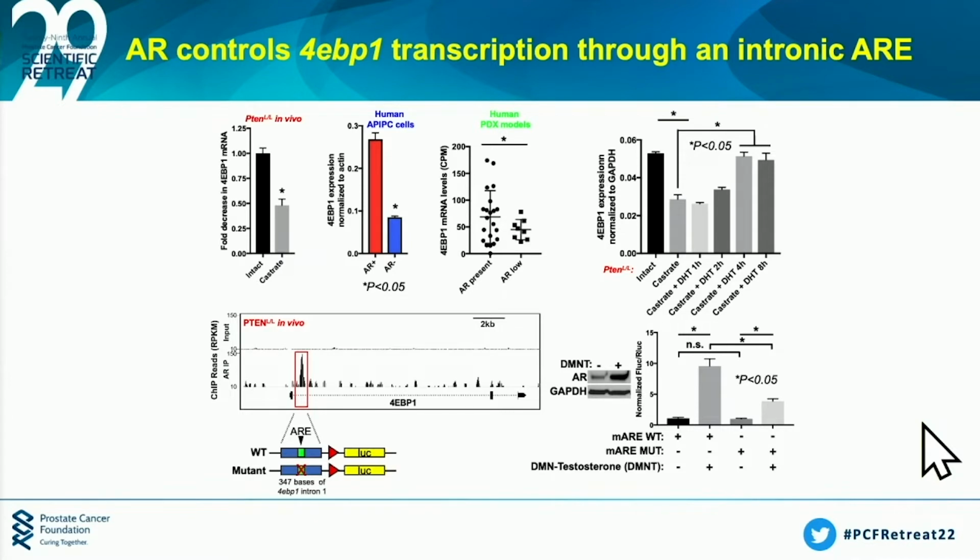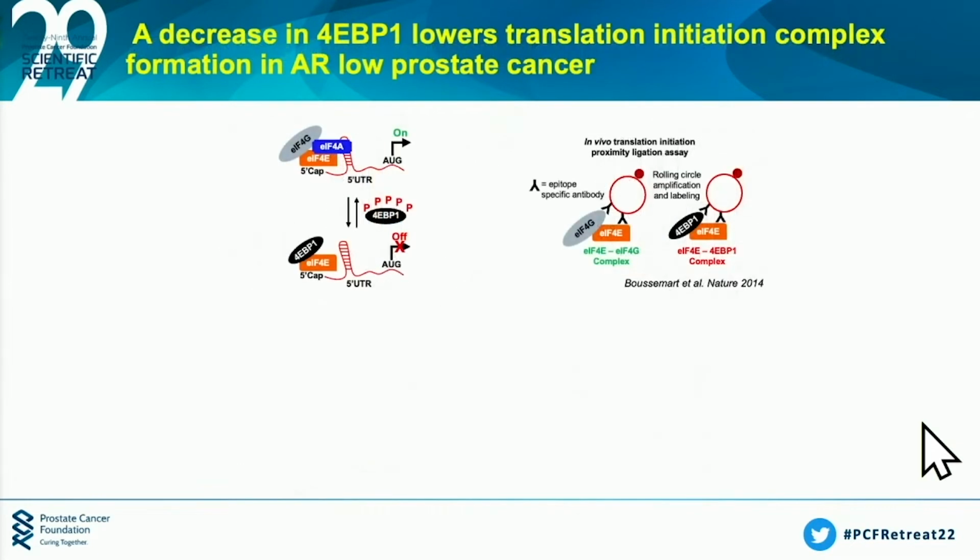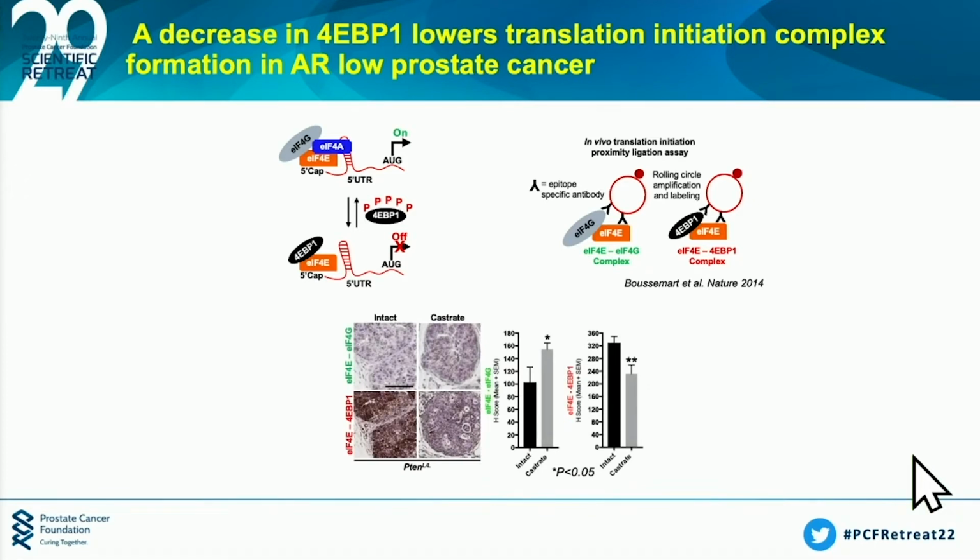Now, given these particular findings, we were very interested in understanding, okay, if 4EBP1 levels are low, do we actually get more translation initiation complex? Well, in order to answer that question, we used complementary proximity ligation assays, where we can measure the amount of on-complex formation versus off-complex formation. And what we found in the castrate system was that upon castration, that leads to a significant increase in on-complex formation and a significant decrease in off-complex formation, demonstrating that we weren't just decreasing 4EBP1, but we're actually increasing translation initiation.